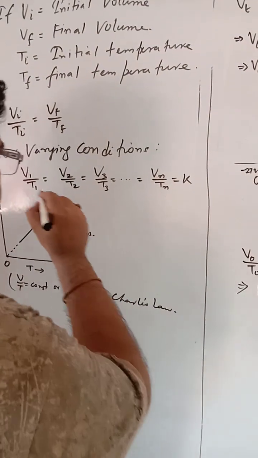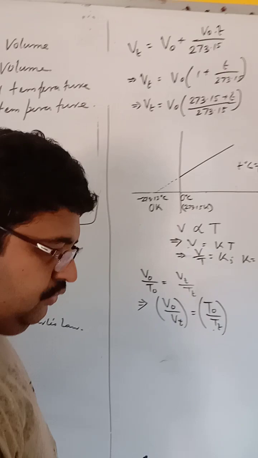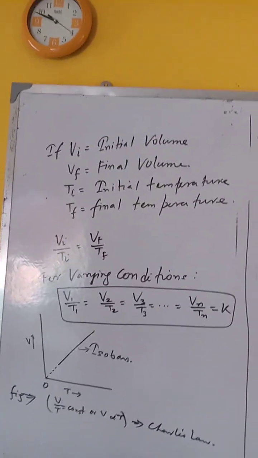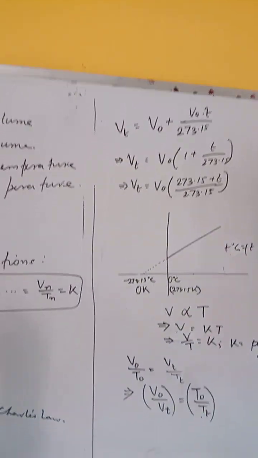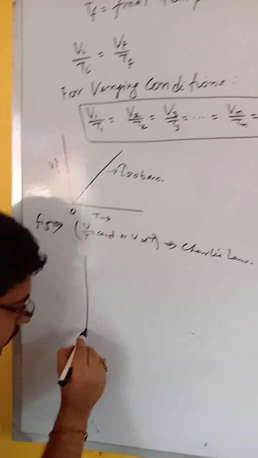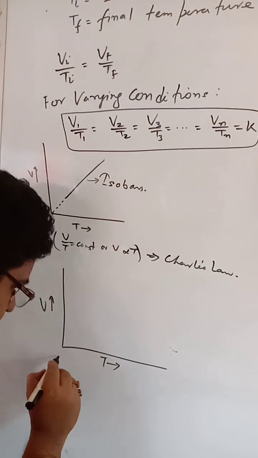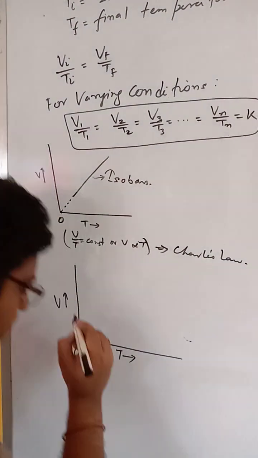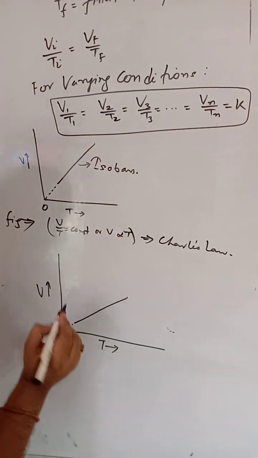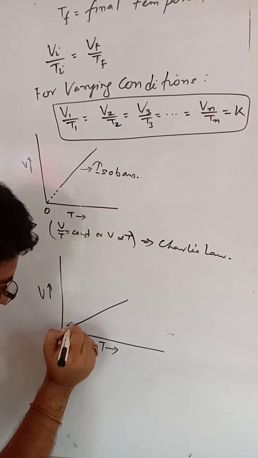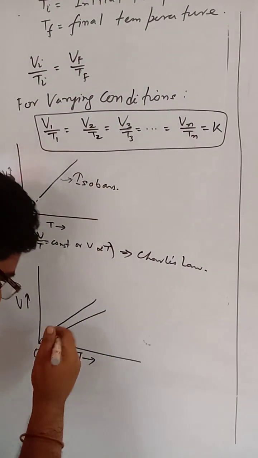Now we can also plot a graph for this equation. So let us try to plot a graph for that. I am just plotting here only. Temperature, volume, 0. Suppose this is one. You can also plot a graph like this, a second graph.